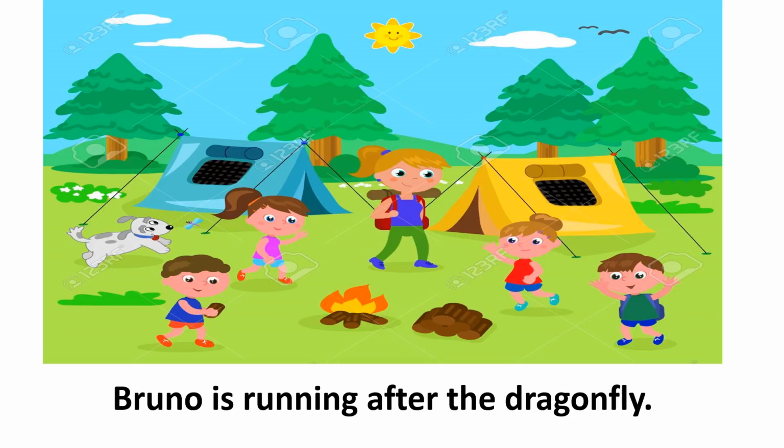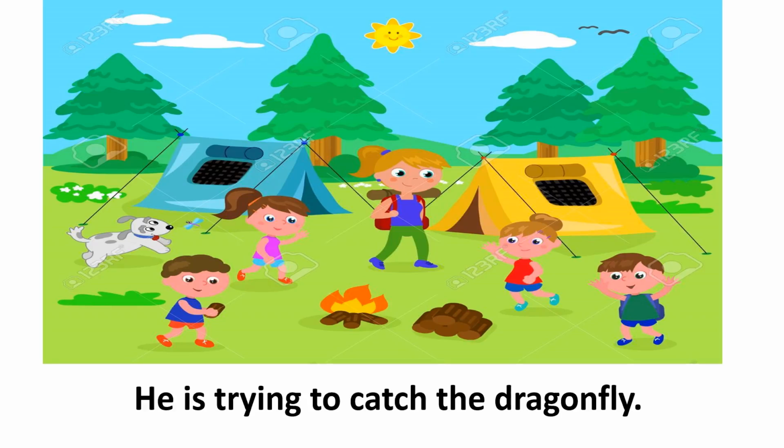And what is he running after? He's running after a dragonfly. So we can write, Bruno is running after the dragonfly. And why is Bruno running after the dragonfly? He's running after the dragonfly to catch it. So I can write, he is trying to catch the dragonfly.